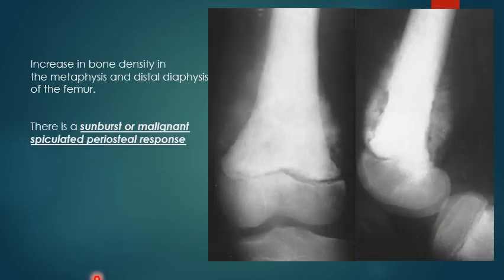So here is an image representation of osteosarcoma. Here we see that the distal metaphysis and the diaphysis of the femur are irregularly radiodense and sclerotic. Surrounding these areas, we see an irregular radiating spiculated sunburst pattern of periosteal reaction. This is called the sun ray or malignant spiculated periosteal response.